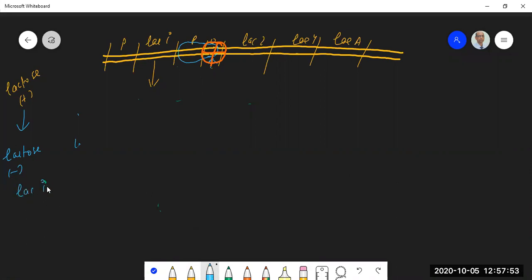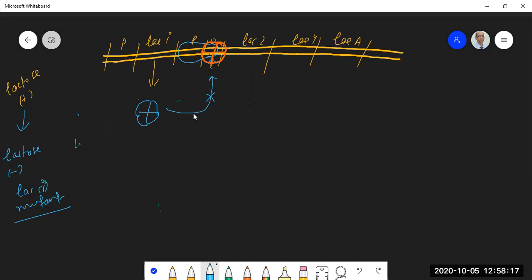LAC-I is mutant. Now you know what happens when LAC-I is mutant. You get a mutant repressor protein synthesized, and this is not capable of going over there and binding there. As a result of that, this operon is constitutively expressed.